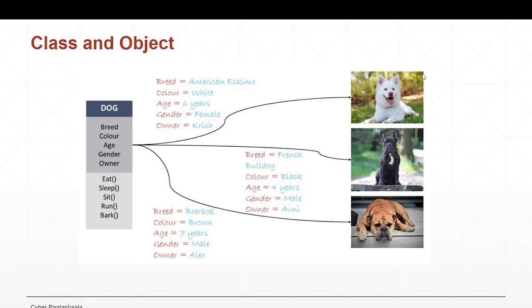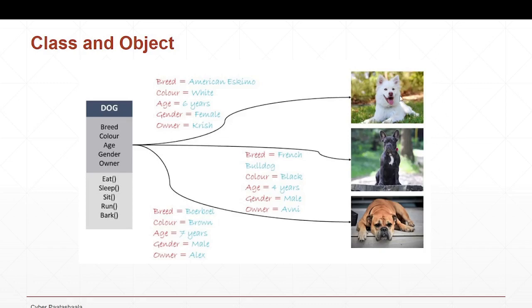This is a particular dog we are referring to, the color of this dog is white, the age is 6 years, the gender is female, and the owner of this dog is Krish. In the same way you can see the other three different dogs here. One is a white color one, then the French breed, and the third one is a brown color one. So we have different dogs here.